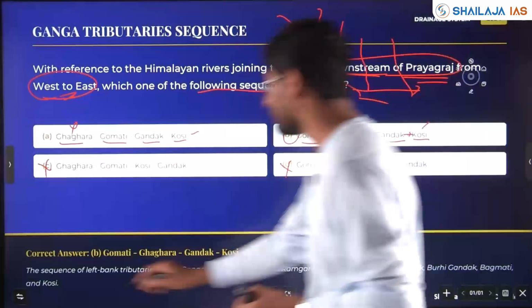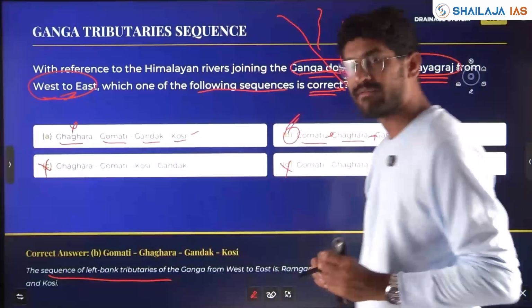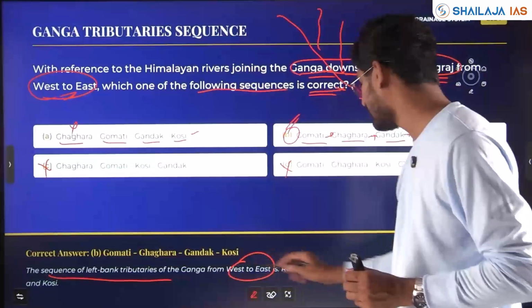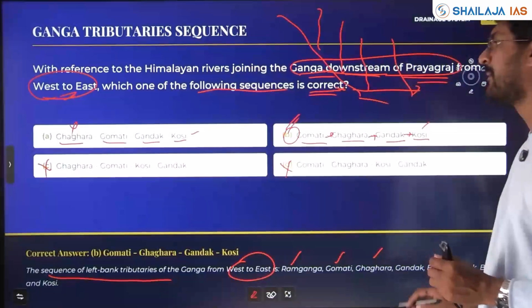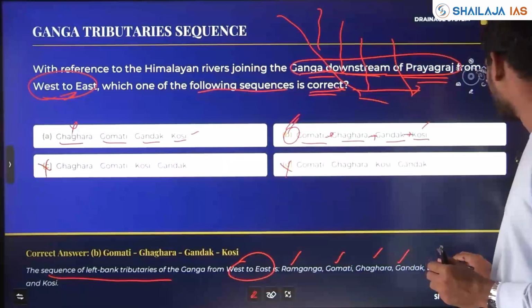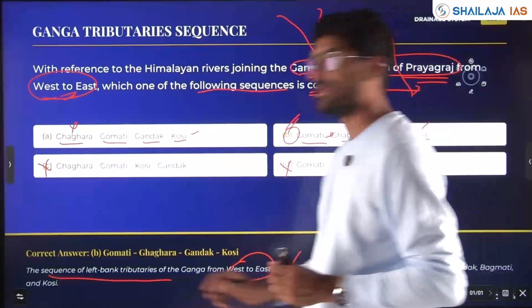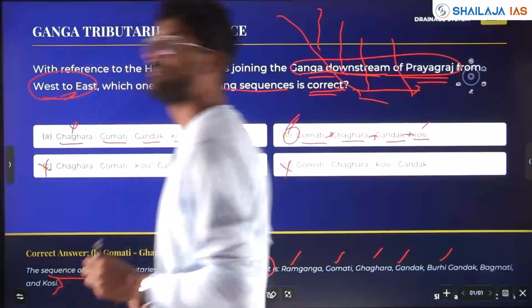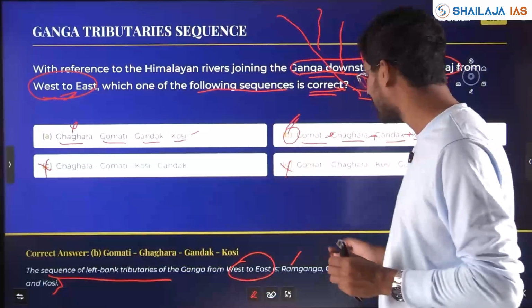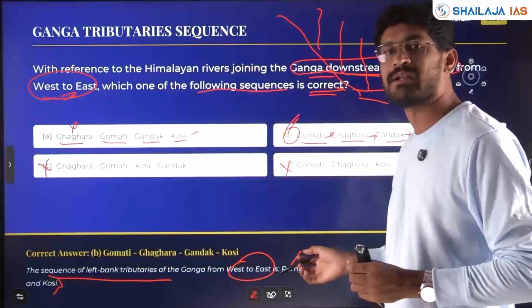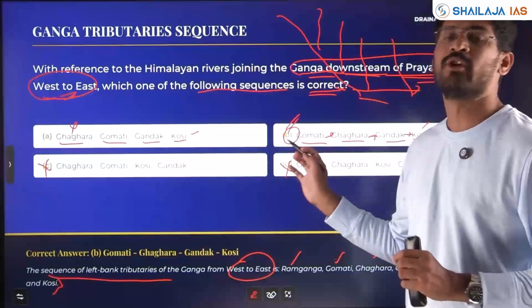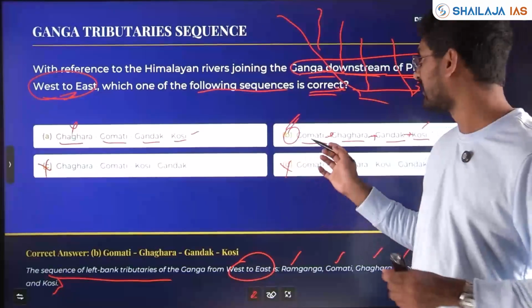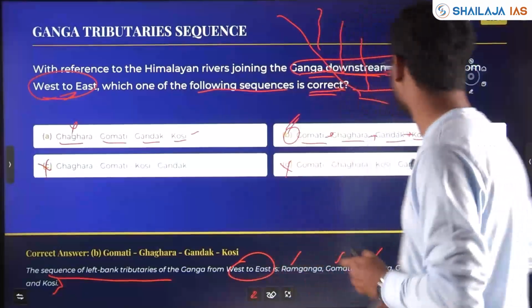Okay, the sequence of left bank tributaries of Ganga from west to east is Ram Ganga, Gomati, Gagra, Gandak, Buri Gandak, Bhagamati, and finally Kosi. See, in the examination, I know from the east it is Ram Ganga, Gomati, at the last it is Kosi. Even if you know that much, you will be able to answer here. So the answer will be option B.